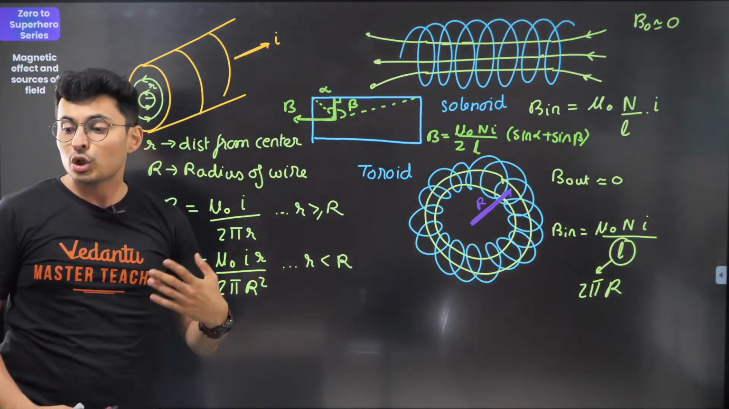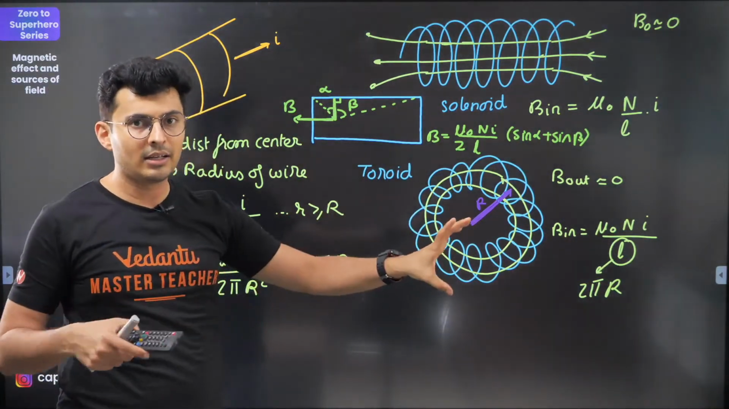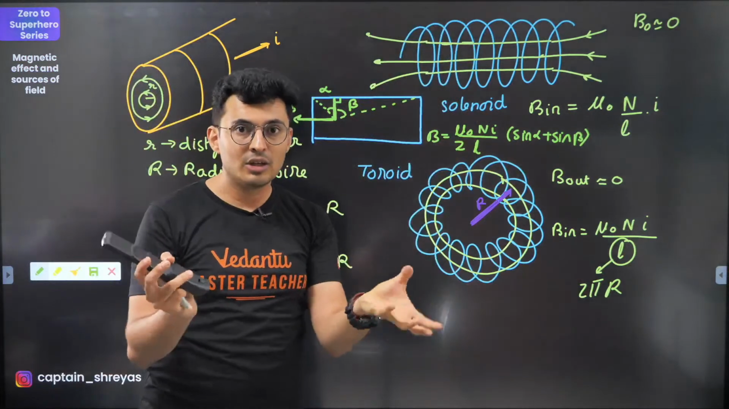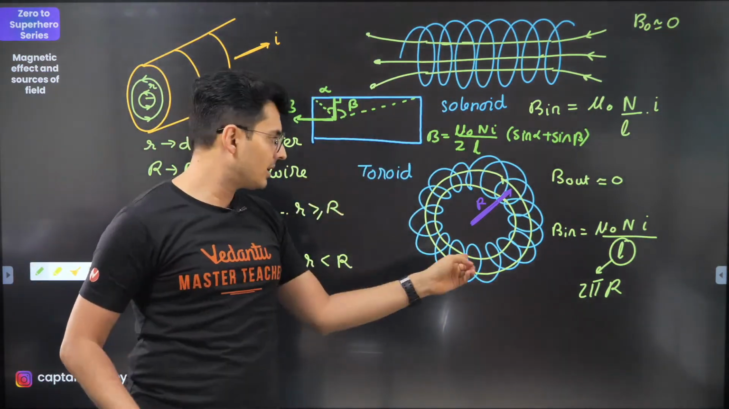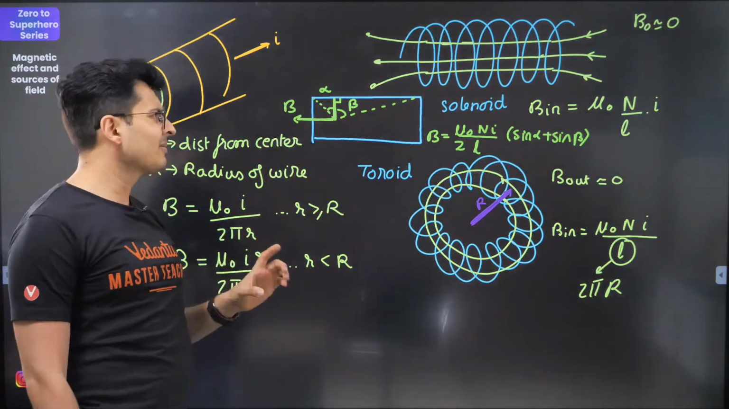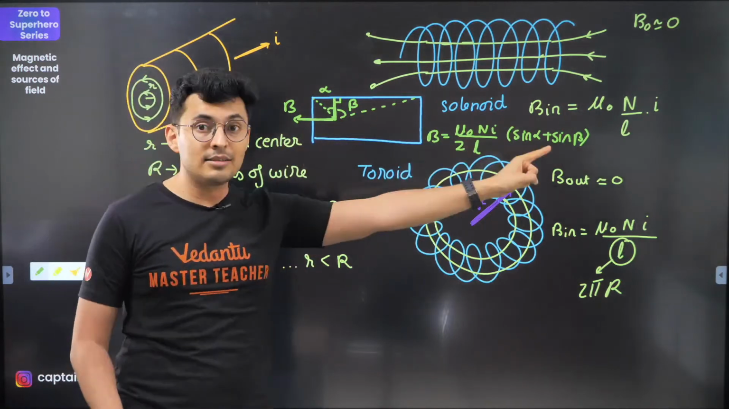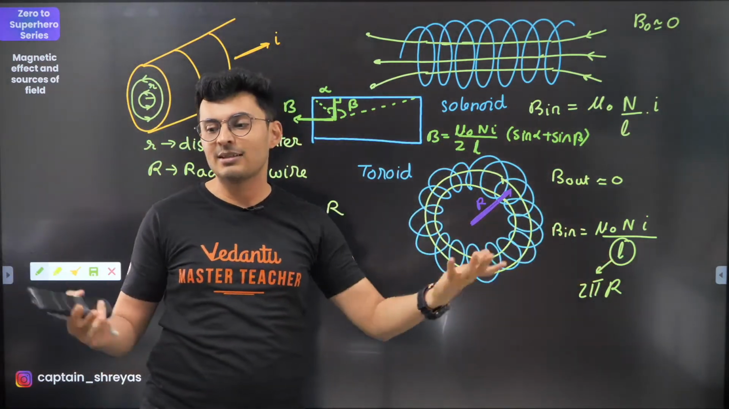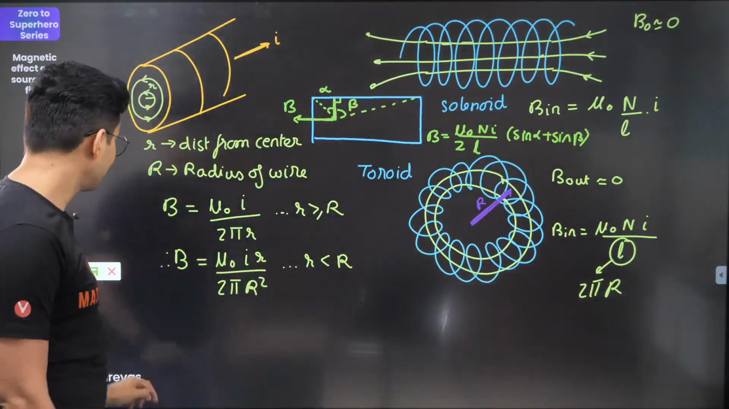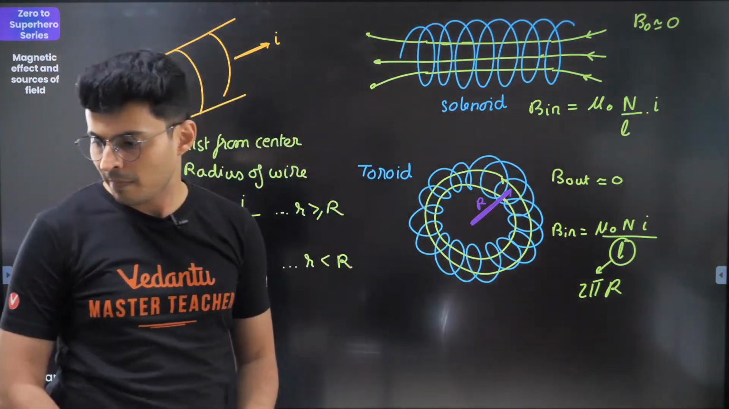Is that understood? Toroid and solenoid difference. Toroid is round, solenoid is straight. A solenoid which is bent so that the ends meet each other is a toroid. That's it. Infinite application, as in, imagine the radius is in centimeters or millimeters and the length is in meters or many centimeters. That's how it is. Fair enough, guys? Understood? Clear?